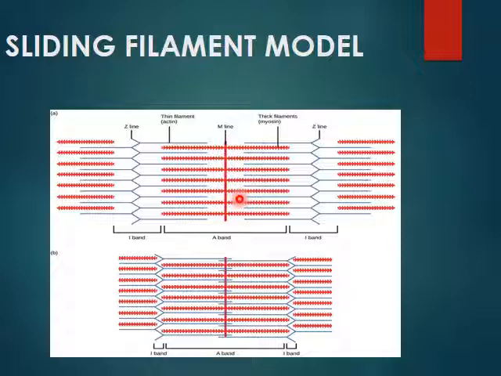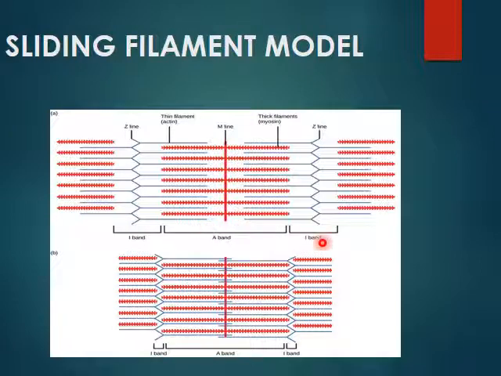You can see that this is when the muscle is not contracting. But when the muscle starts to contract and the sarcomere shortens, the actin filaments slide past the myosin filaments. You can see here the actin filaments slide inwards from both sides, pass over the thick filaments or myosin filaments, and approach one another. This causes the I band to shorten.